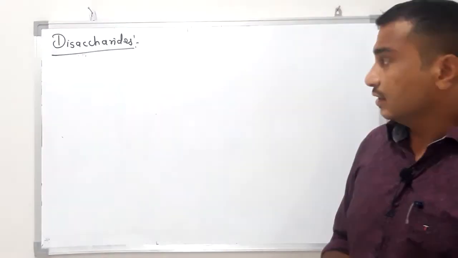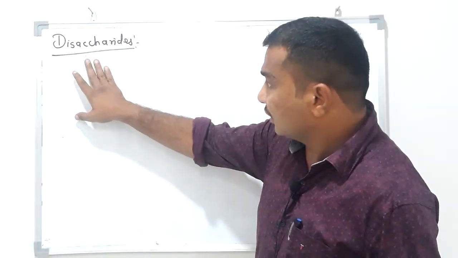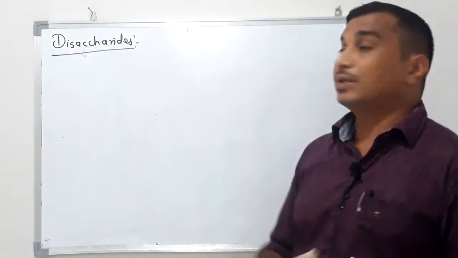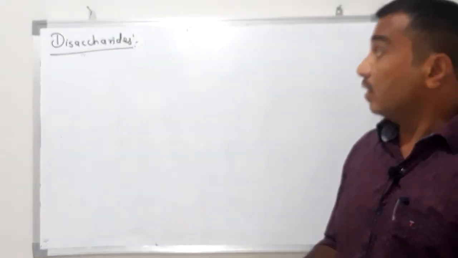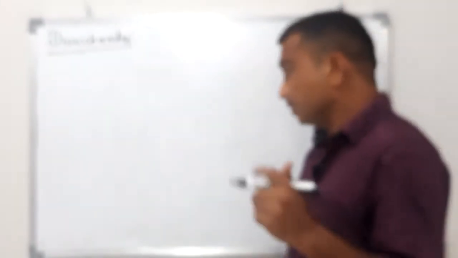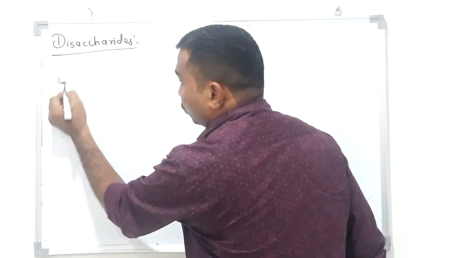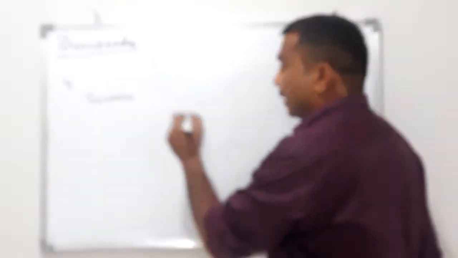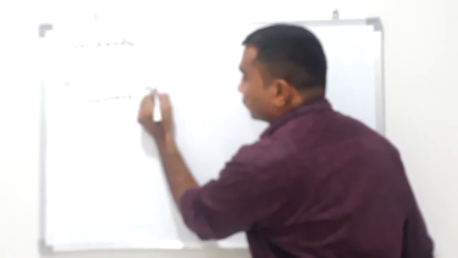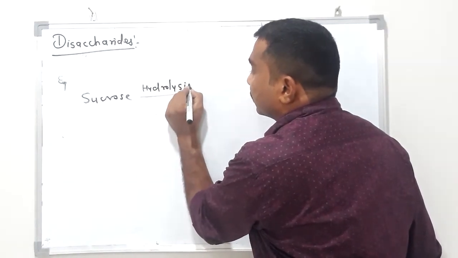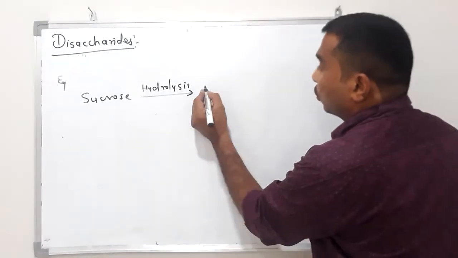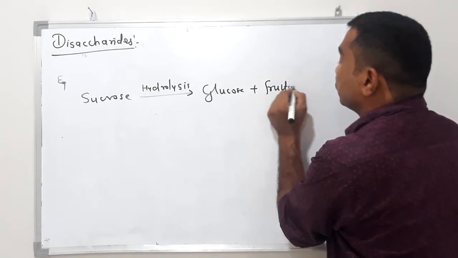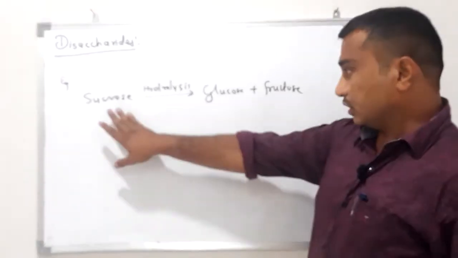What is disaccharide? It is one of the types of carbohydrate, as we have seen in the classification of carbohydrate. What is the meaning of disaccharide? See, for example sucrose, this is a carbohydrate.